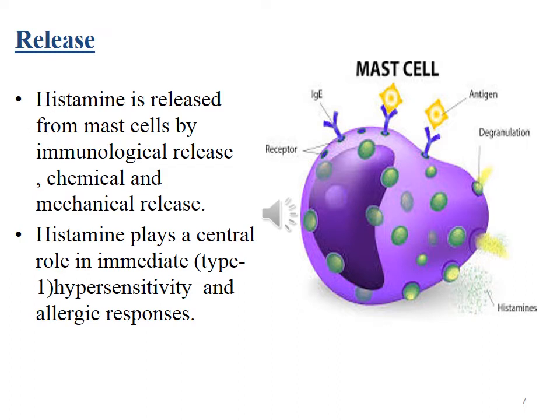Histamine is also released by chemical and mechanical stimuli like morphine, D-tubocurarine, succinylcholine, hydralazine, radio contrast media, heat, cold, exposure to sunlight, proteolytic enzymes and X-rays. These also cause degranulation of mast cells and histamine release.